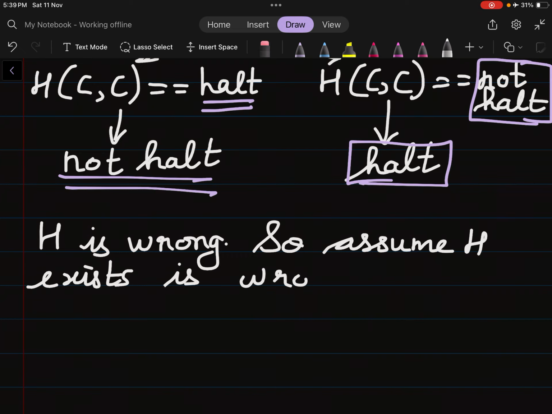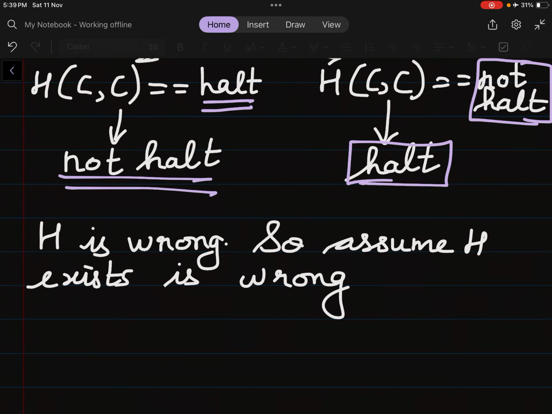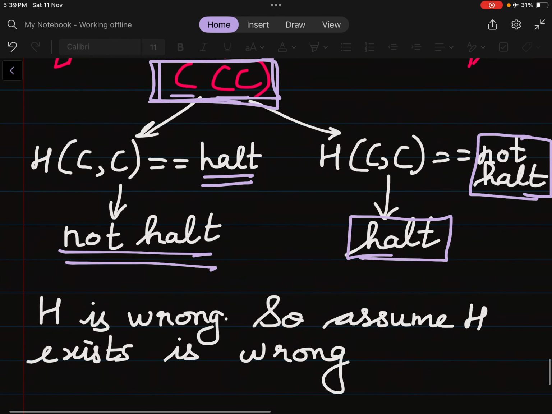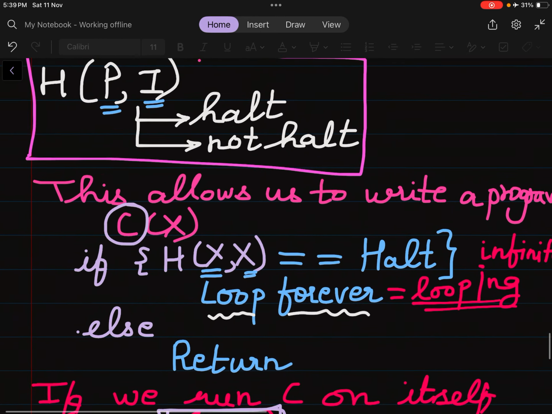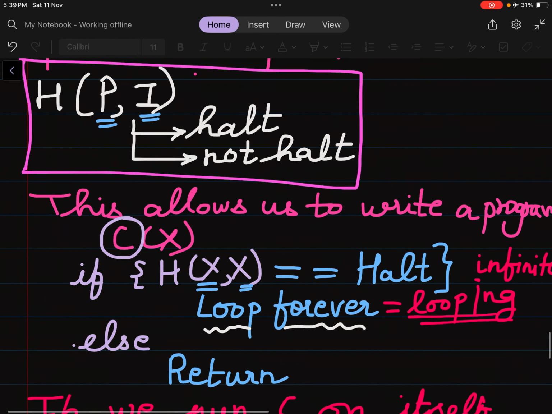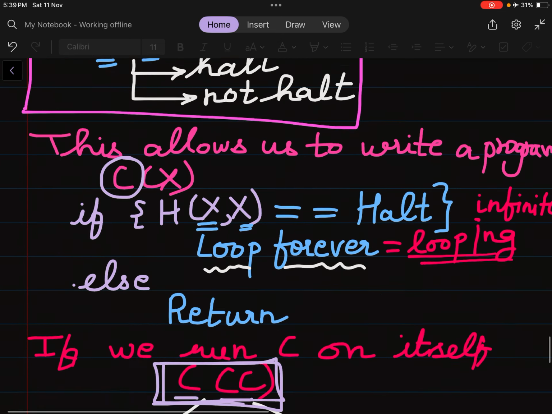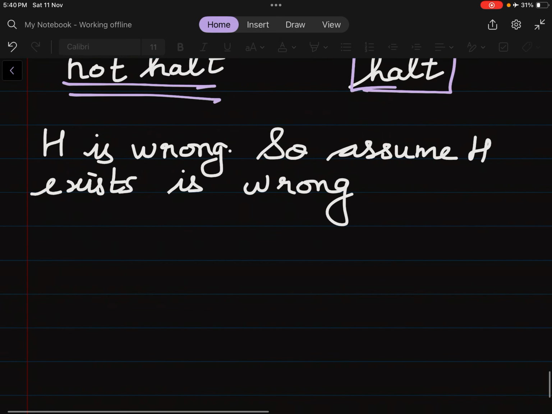That means there is no such machine which will tell us by looking at it whether it is halting or not. H was telling you halting, but it became not halting. H was telling you not halting, but it became halting. So the assumption that the machine H is deciding is wrong.